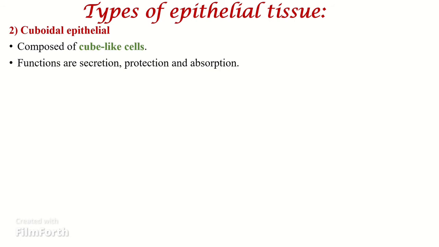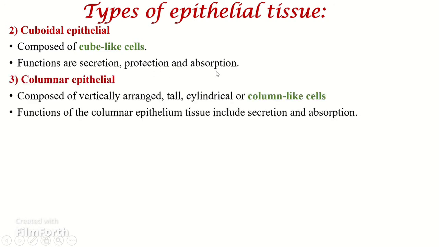Another type is the cuboidal epithelium. The cuboidal epithelium is composed of cube-like cells. That's why the name cuboidal epithelium. The main function of these cells is secretion, protection, and absorption. The third one is the columnar epithelium cells. They are composed of vertically arranged tall cylindrical or column-like cells. So that's why the name columnar epithelium. And the main function of columnar epithelium cells includes secretion and absorption.